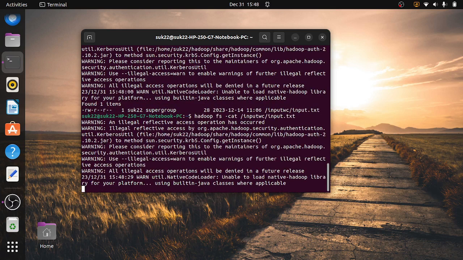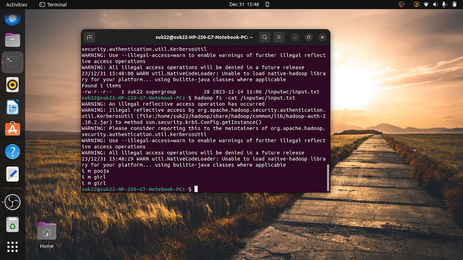It will display the content of the particular file. See here, I am Pooja, I am girl, I am girl. We put this, but our input was something else. But this has come, no? So okay, no problem. This is our input.